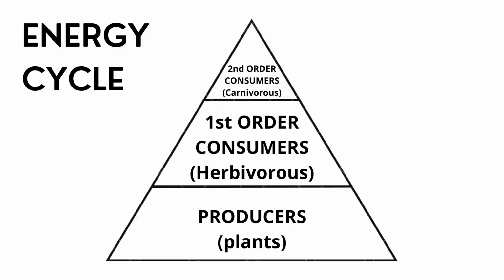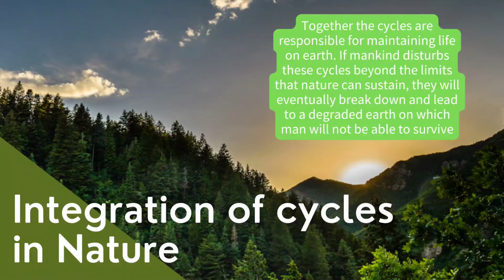And when plants and animals die, their material is returned to the soil after being broken into lower components by these small soil animals. Next, integration of cycles in nature. Together, the cycles are responsible for maintaining life on Earth. If mankind disturbs these cycles beyond the limits that nature can sustain, they will eventually break down and will lead to a degraded Earth on which man will not be able to survive.